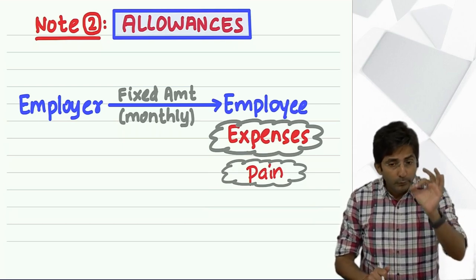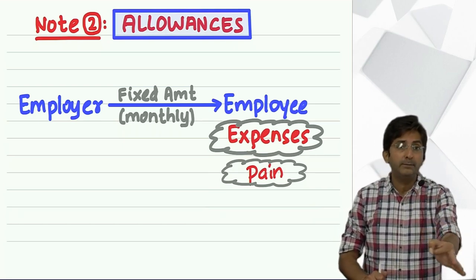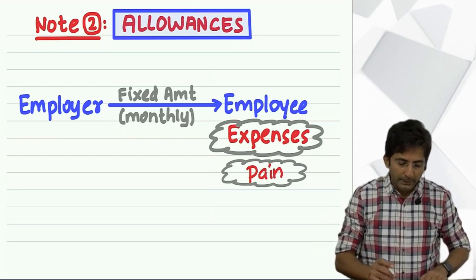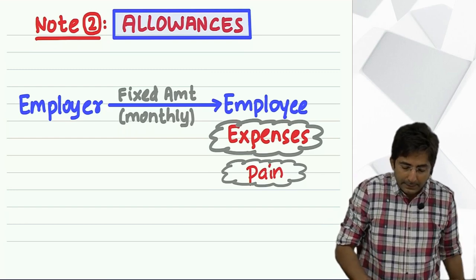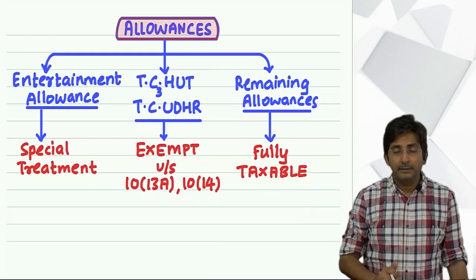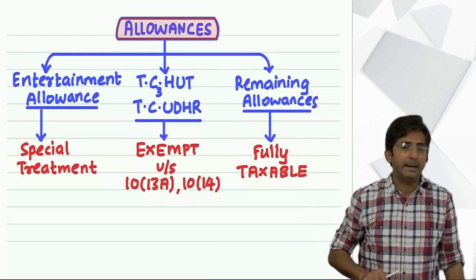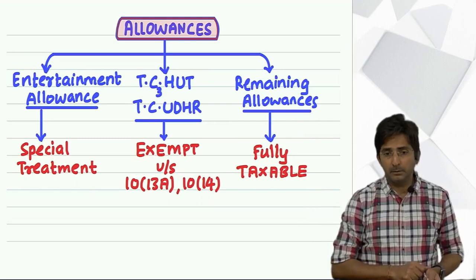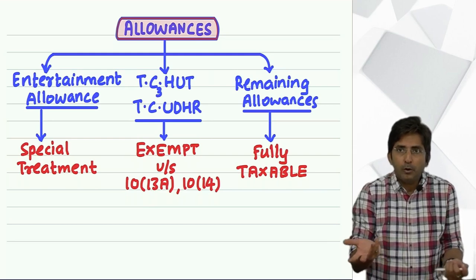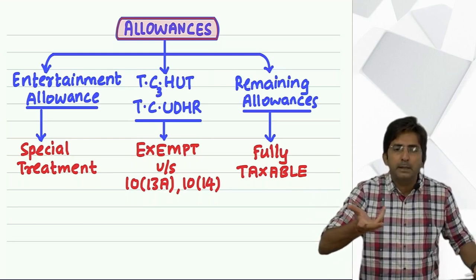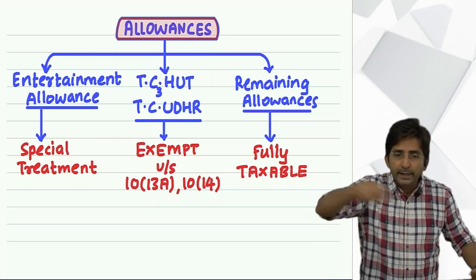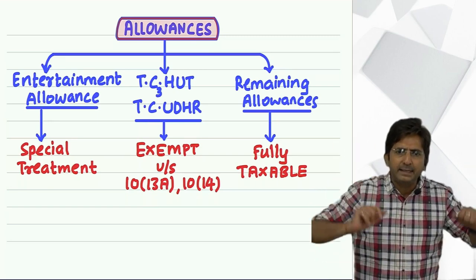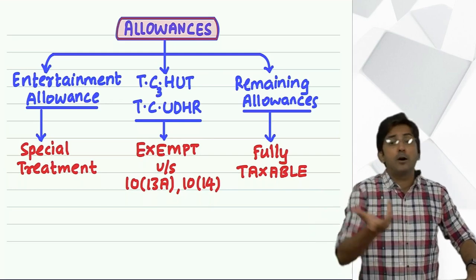But commutation allowance will be exempt only if the employee is physically handicapped. That means if the employee is not handicapped, he is fit and fine, then it will be taxable. Because government feels the employee is fit and fine. Why does he want money for going and coming to office every day? He should pay it from his pocket. He is getting a good salary. Why does he want an extra allowance for that?